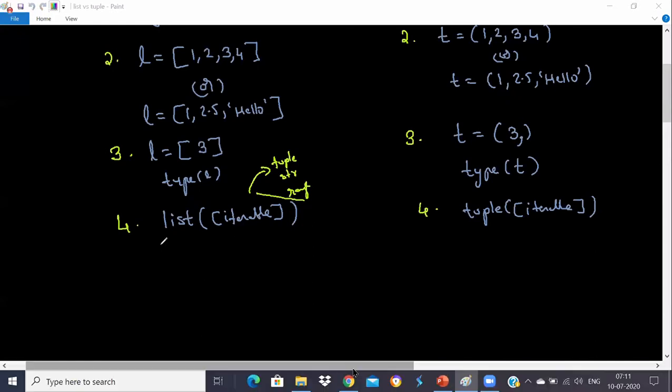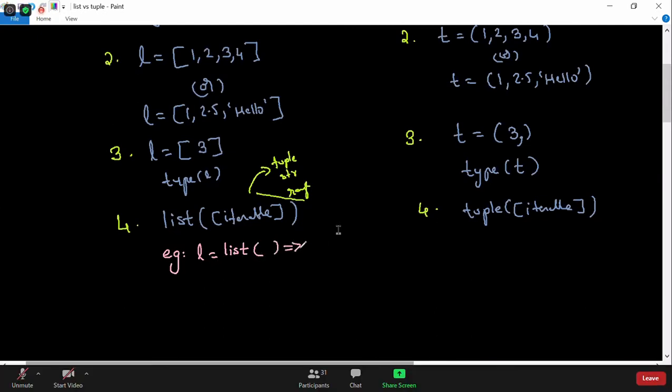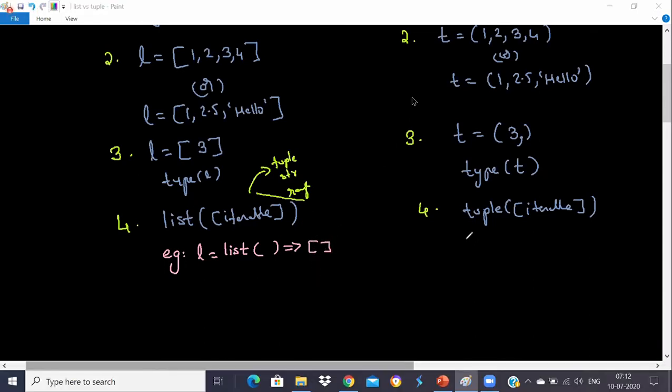So examples we have seen yesterday, that you can create a list from the list function. Thank you, Nitin. So a list can be created using this, and this will return you an empty list. Same thing with tuple.